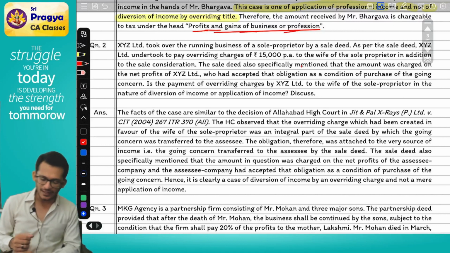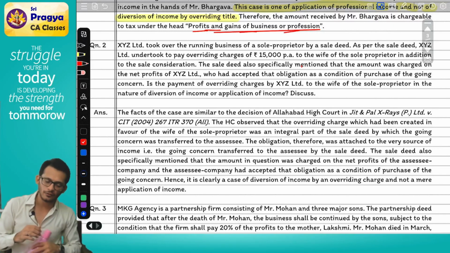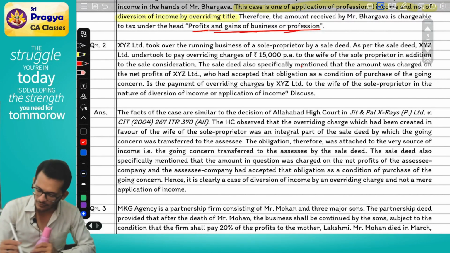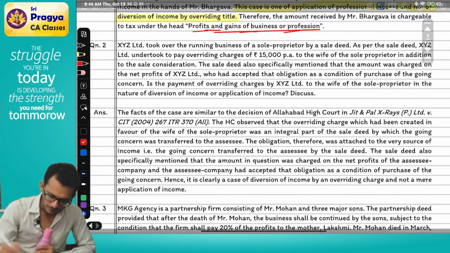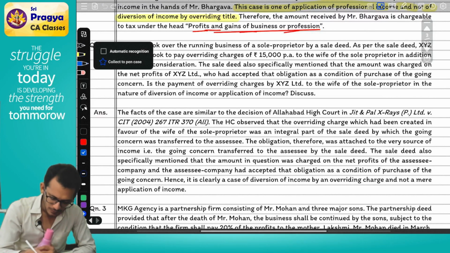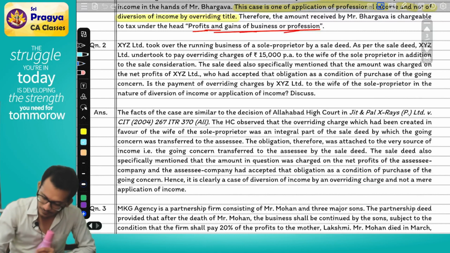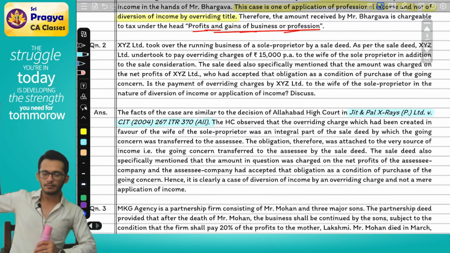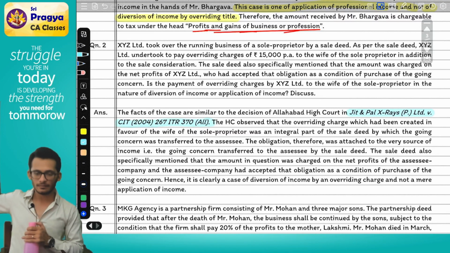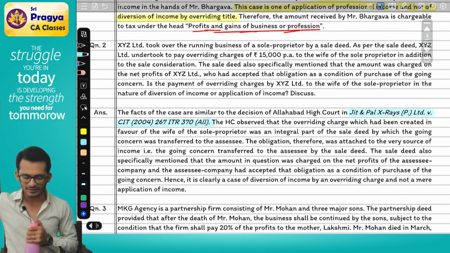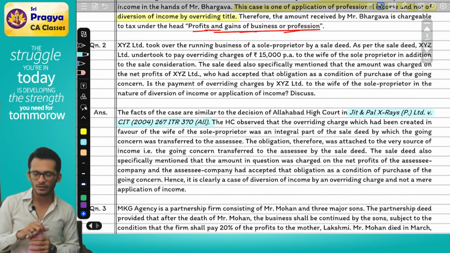Let's read. It says, the facts of the case are similar to the decision of the Allahabad High Court in the case of Jit and Pal X-rays Private Limited versus CIT. Now you see some numbers. There is 2004, 267 ITR 370. Does anyone know how to read the numbers?